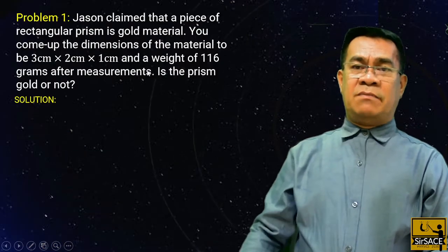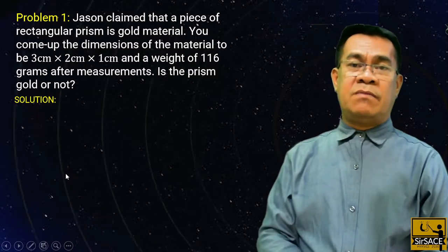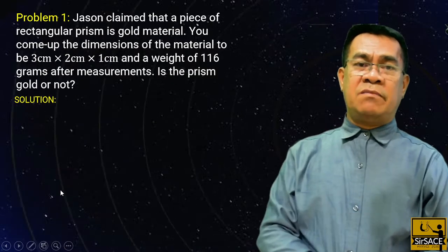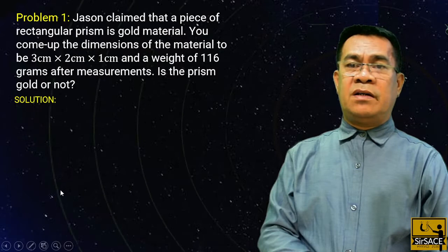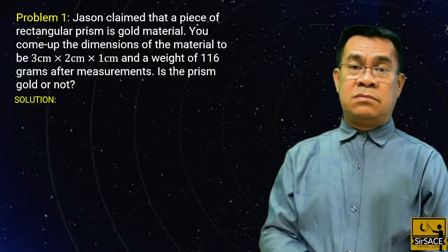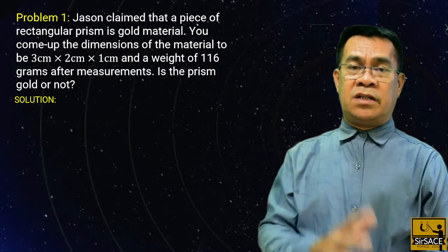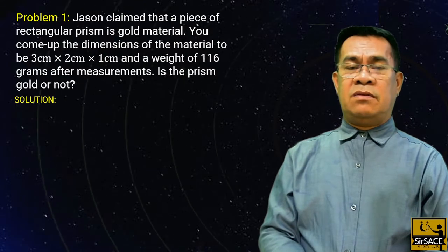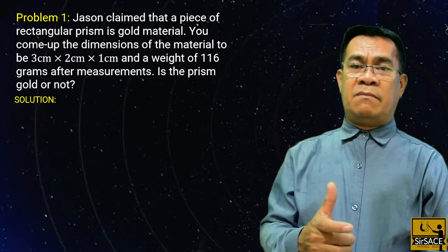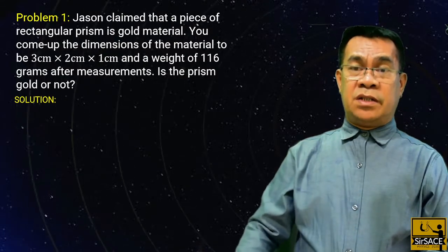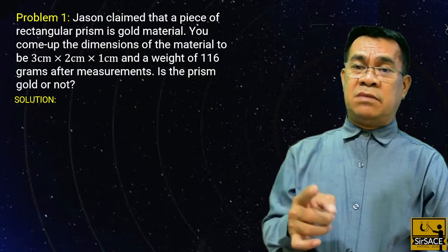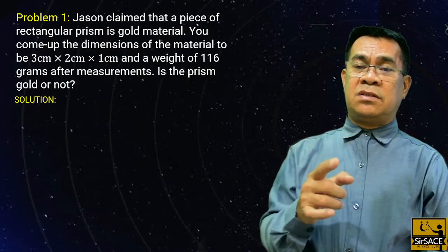Now let's have the problem. Jason claimed that a piece of rectangular prism is gold material. You come up with the dimensions of the material to be 3 centimeters and 2 centimeters.